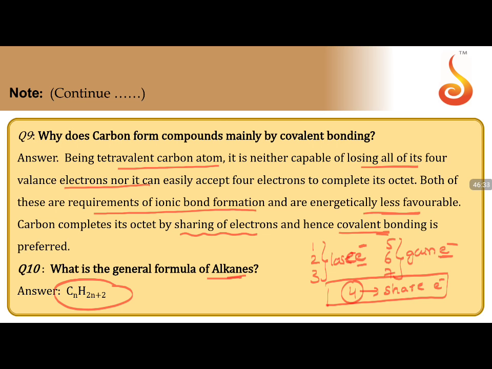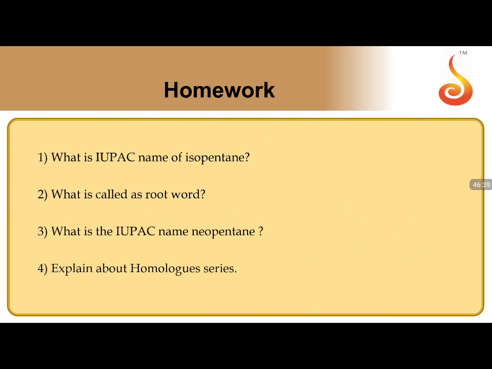Clear to everyone? The 10 questions we have done. Wow, we have reached the end. The homework, very important: what is the IUPAC name of isopentane? We'll explain this, not here. If you don't know this, join the online tutor class, their tutoring session. We'll be learning about all these. What is the root word, what is the IUPAC name of neopentane, and explain homologous series. All are easy questions and everything is explained in detail.